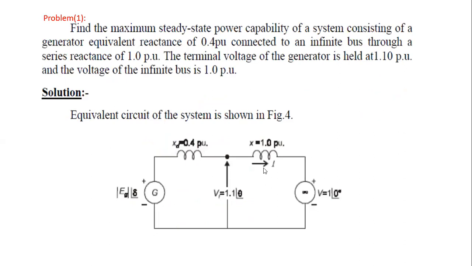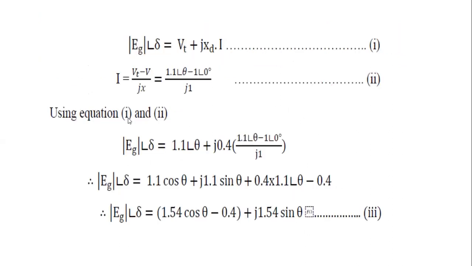This is the given problem. The generator is connected in series to the equivalent reactance and the infinity bus reactance, and we apply the terminal voltage Vt, which is 1.1 at an angle of theta, connected to the infinity bus, that is V equal to 1 at an angle of 0 degrees.